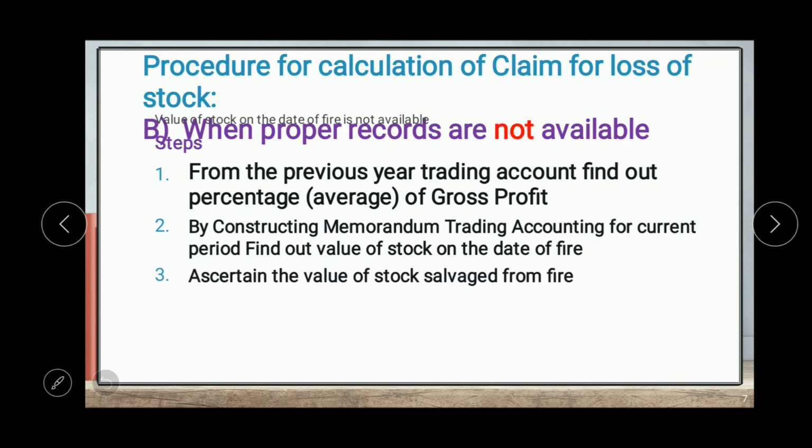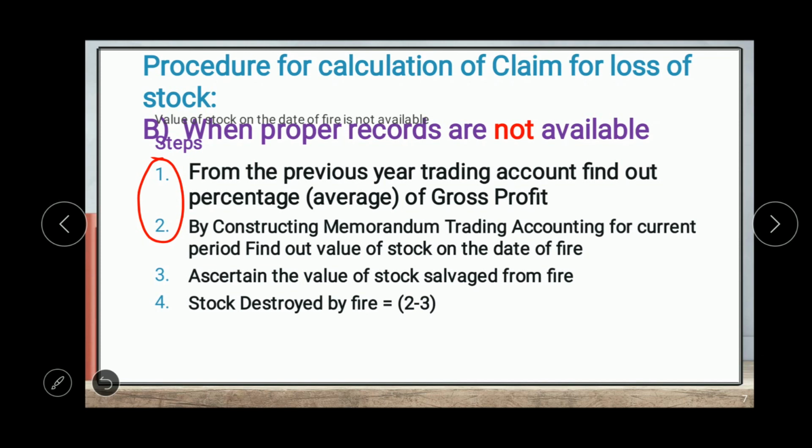Then the third step, ascertain the value of stock salvaged from fire. It means here we have to find out the value of stock which is saved from the fire. Now the fourth step: you can see there are some steps which are similar to the previous situation when proper records are available. Only what is the difference? Here we have to find out the value of stock on the date of fire. It means these two additional steps are added here, after that the previous steps which we will follow.